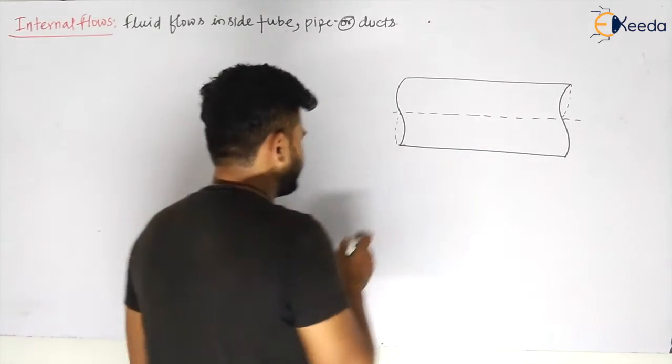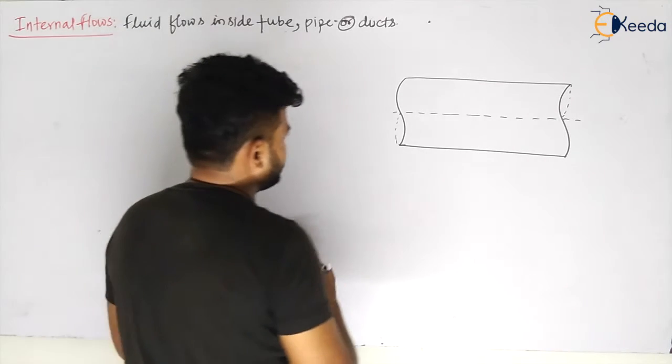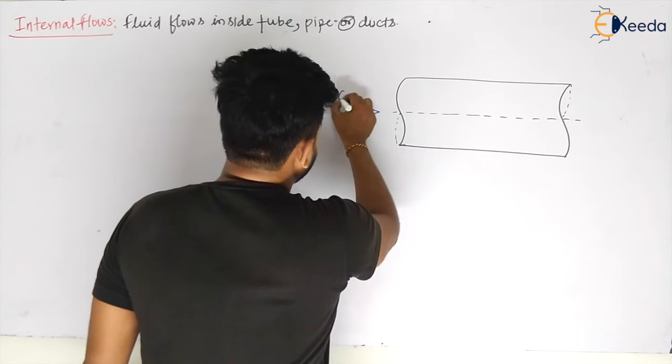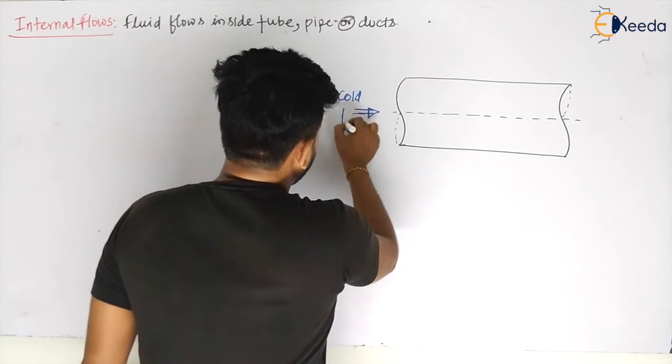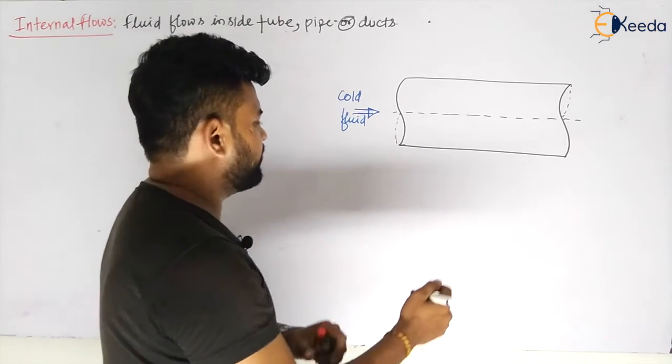Fluid is flowing inside that pipe. Let us say cold fluid is flowing inside the pipe.